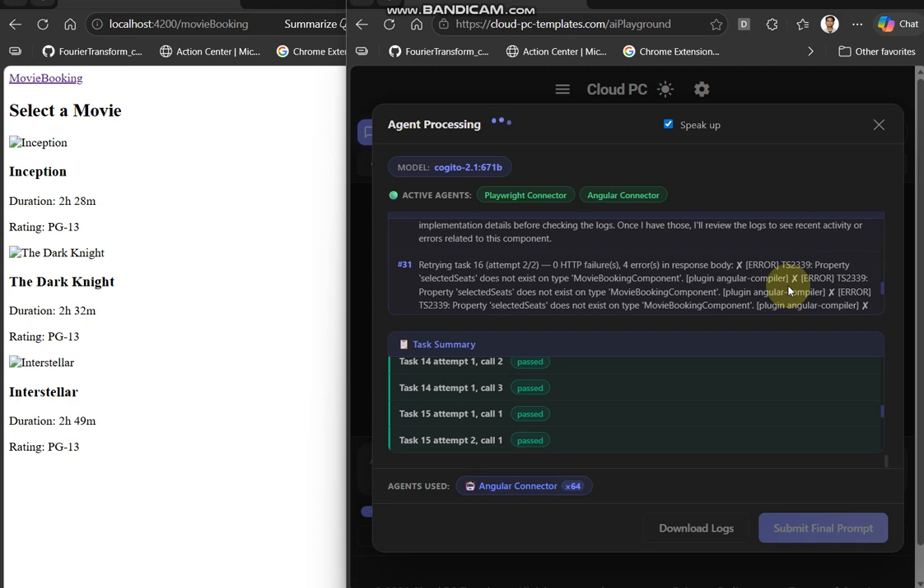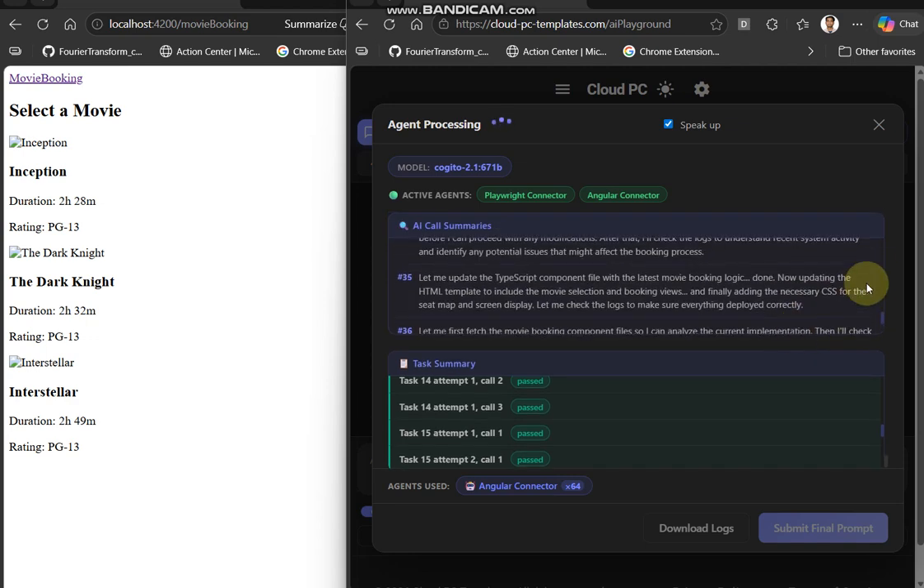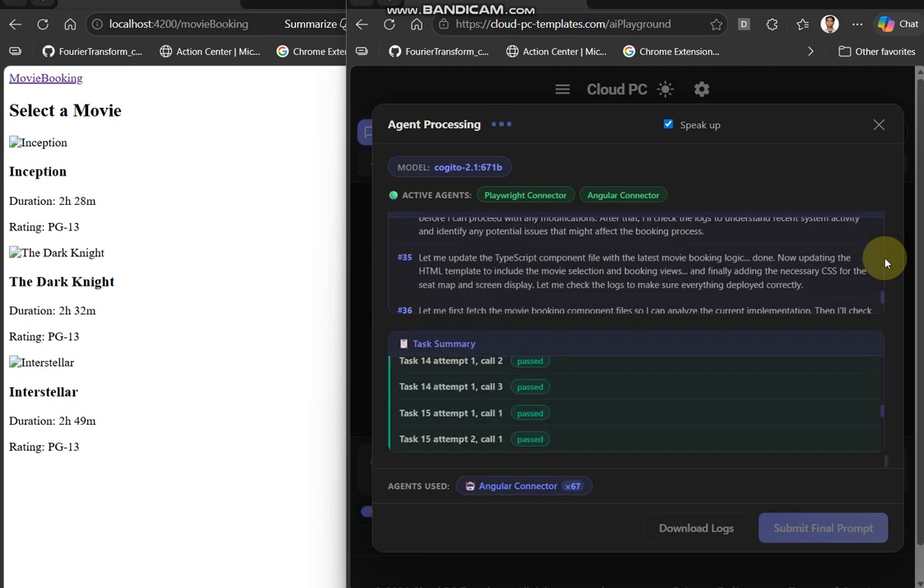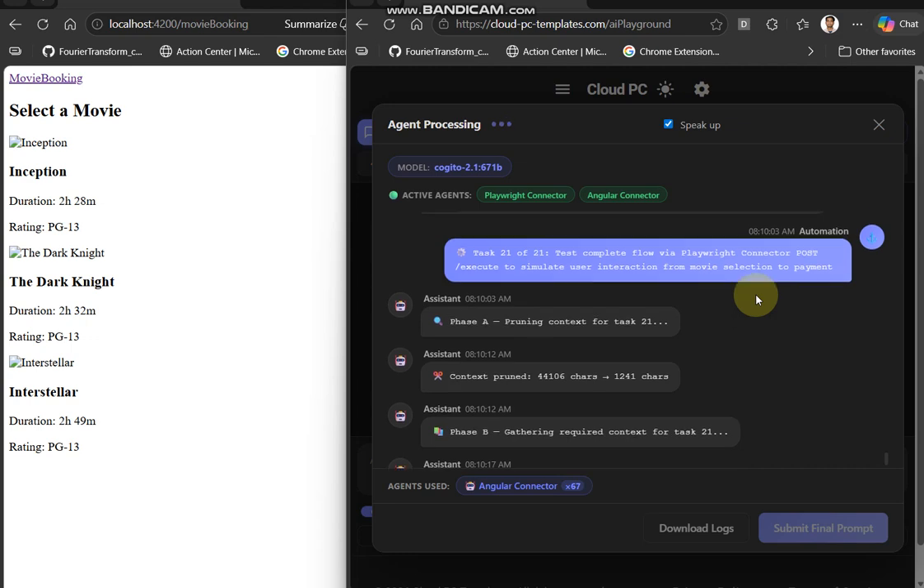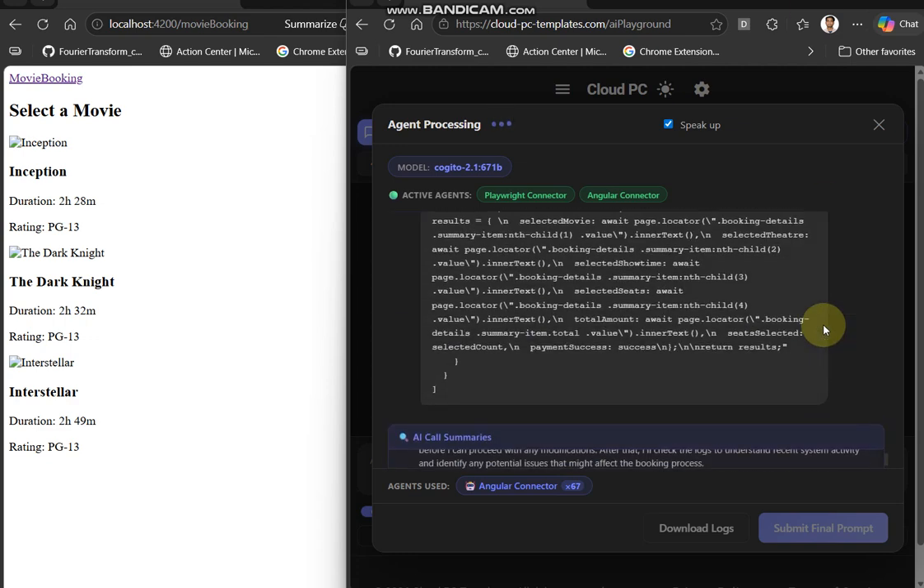This will help me understand the current state of the system before proceeding with any further actions. I'm fetching the movie booking component file so I can understand its current implementation and structure. Now I'm retrieving the root. I'll check the logs to identify any recent issues or errors.